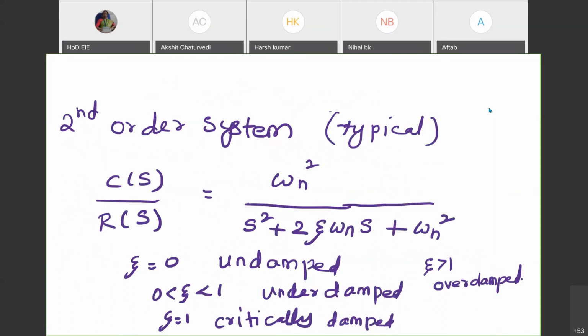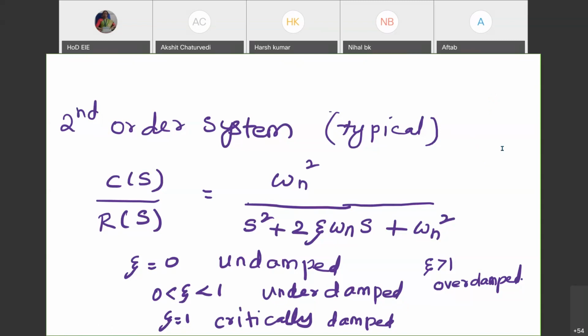A typical second order system would have a transfer function C of S by R of S, which is a closed loop transfer function, expressed as omega n square by S square plus 2 zeta omega n S plus omega n square. So one has to know and remember this structure, which is the standard transfer function for a second order system. Obviously, it is a closed loop transfer function.